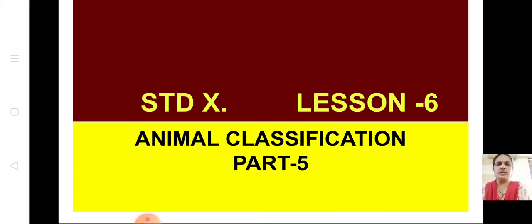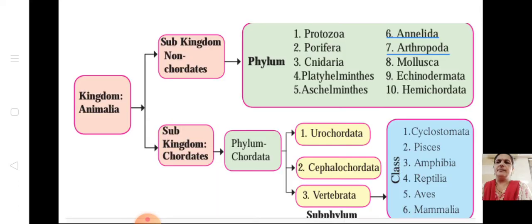Today we are going to continue with the lesson Animal Classification. We have come to the last part of the lesson. Now let us revise what we have learned. We learnt about the classification of the animal kingdom. Kingdom Animalia is divided into two subkingdoms. What are they? Non-chordates and chordates.